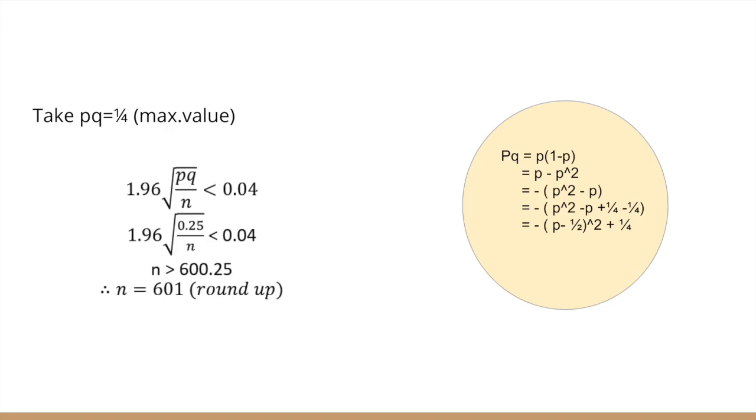We substitute PQ as 0.25, so we find n is larger than 600.25. The final result is n equals 601, which is rounded up. Thank you.